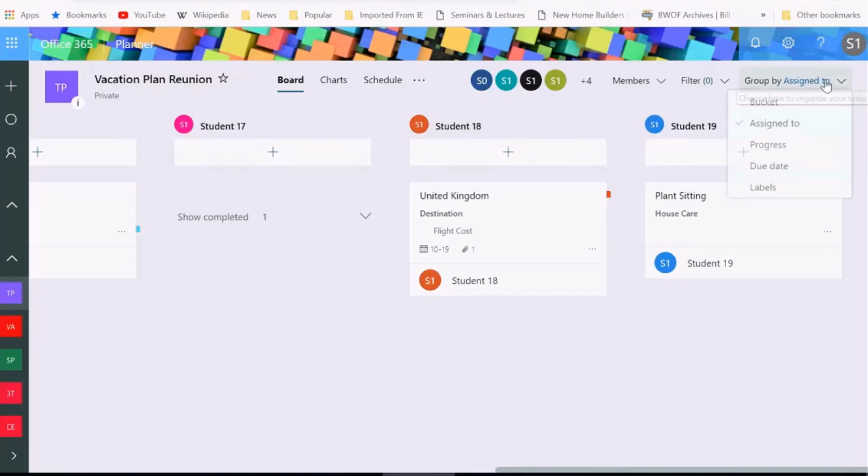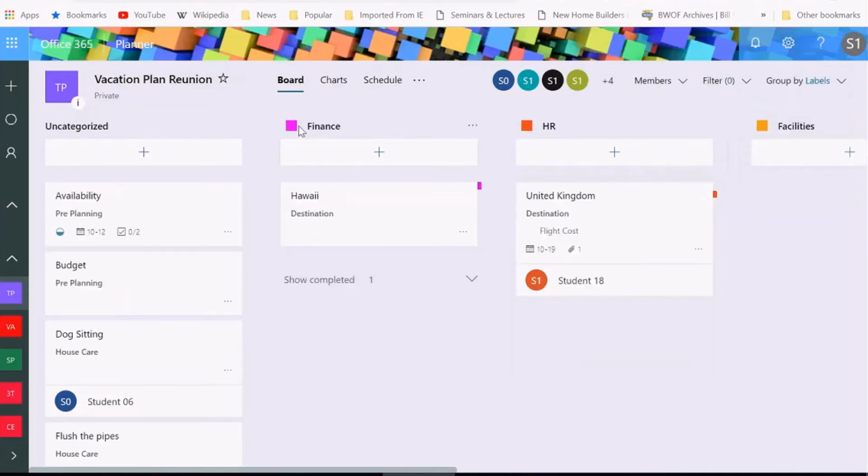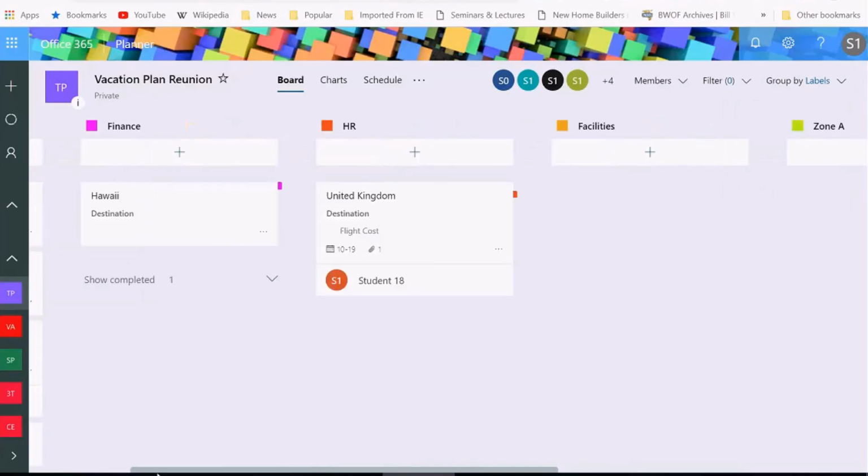So let me go out of this assigned to. Progress is another good one. Just want to check on how are we doing? Not started, in progress, completed, and so forth. Labels as well. Those labels that I showed you, you've got the finance label, the HR label, facilities label, zone A, quarter A, and so forth. So due date, and so on. So really, Planner, quite the awesome tool.